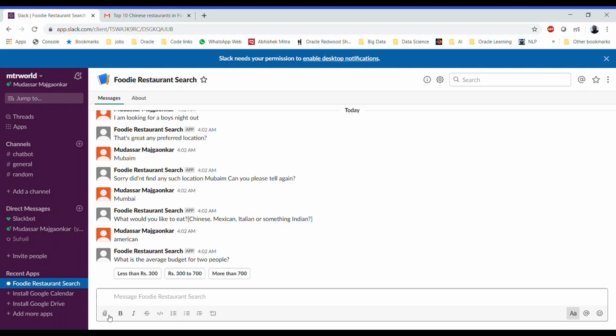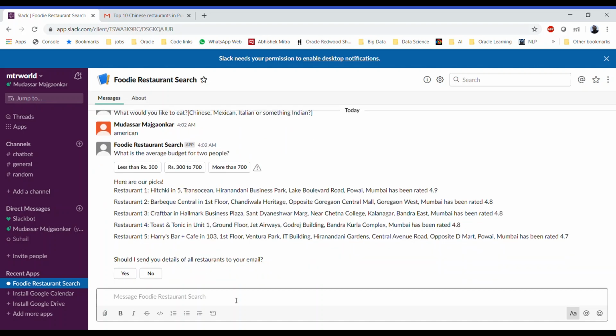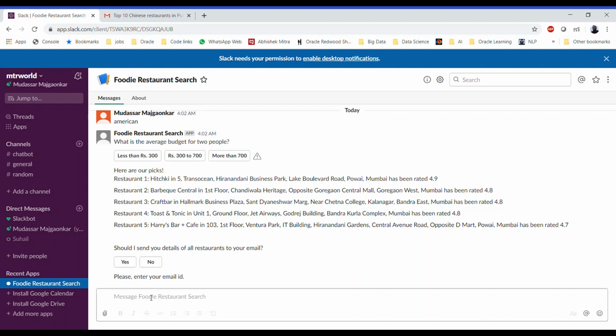So it's asking for the budget. Let's say more than 700. So the bot has picked up the top five American restaurants in Mumbai, and it's asking whether you need to send out the restaurant details. So let's say yes, and let's input an incorrect email ID.